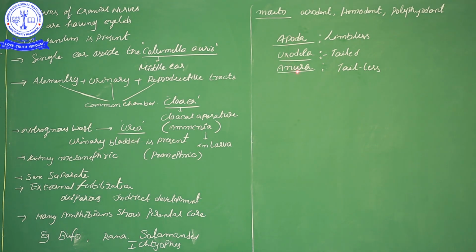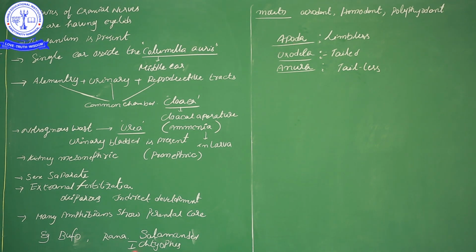And I mentioned three words in this place, the three orders. Amphibia is divided into three orders. Apoda: a means without, poda means leg, so limbless.